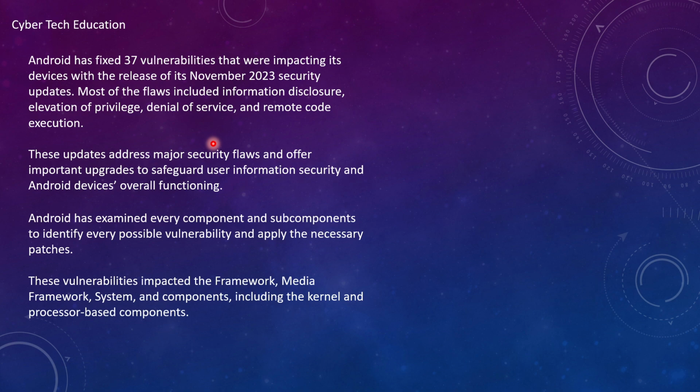These updates have addressed major security flaws, and they also offer important upgrades to safeguard user information security, Android devices, and their overall function.